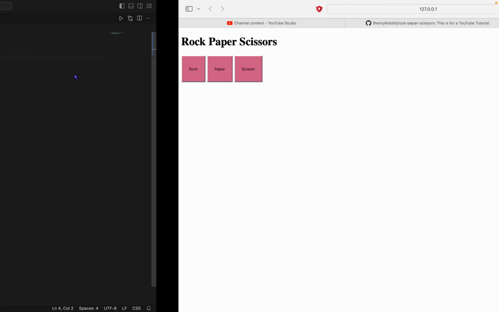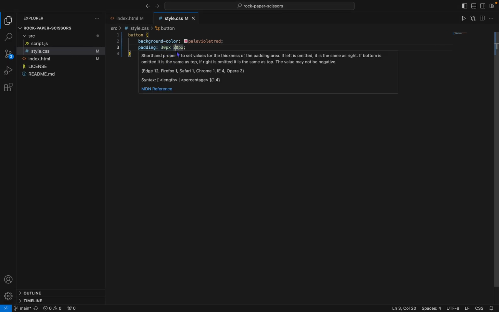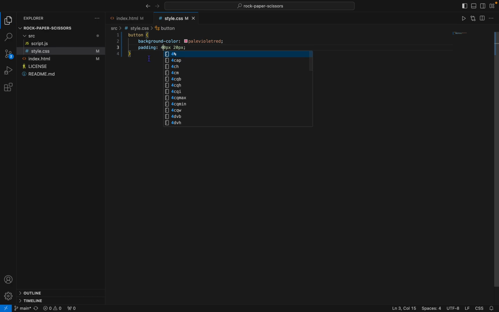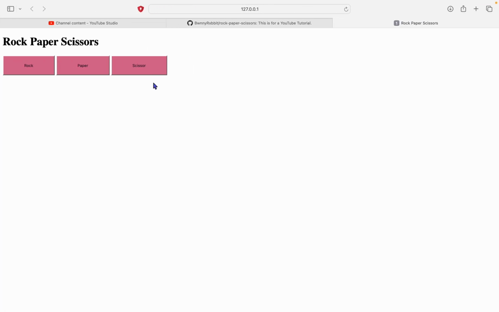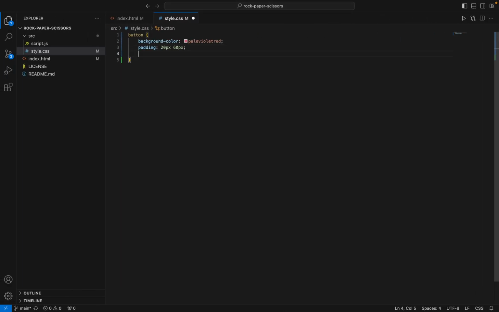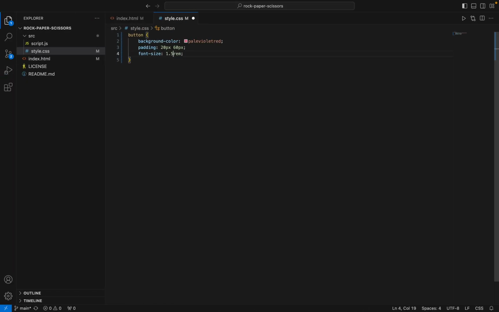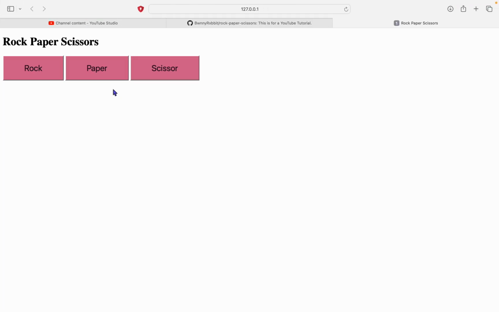Oh, that looks a bit odd. Let's make it a bit longer. How about, oops, sorry, that's the wrong way. That should be, let's try that. Oh, yep, there. Now, as you can see, the text is really small. So let's just do font size and let's make it 3rem. Let's just try that. Oh, that's a bit too big, don't you think? Try 1.5. I always do 1.5 because it has this nice look.